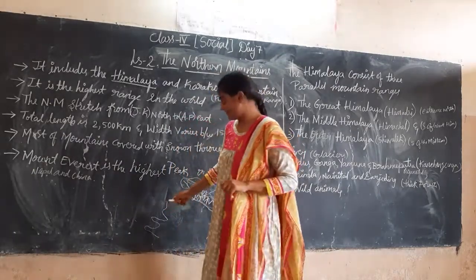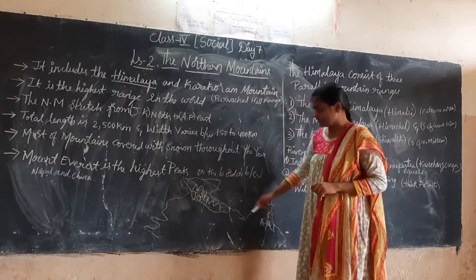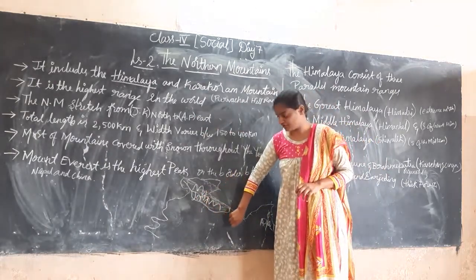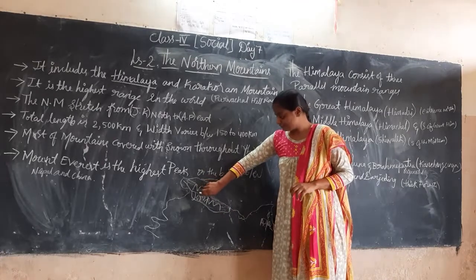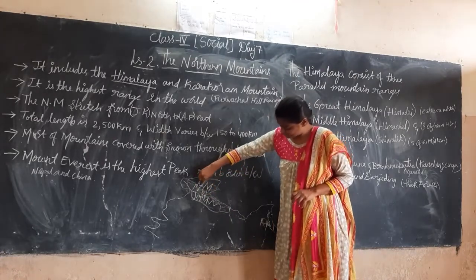If you see the map here, I just drew a small picture of the map, children. In the north part of the map, I shaded and drew mountain ranges like this.